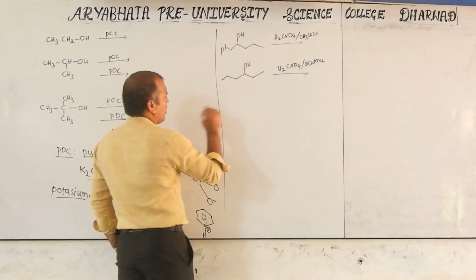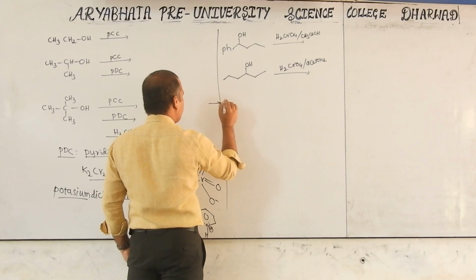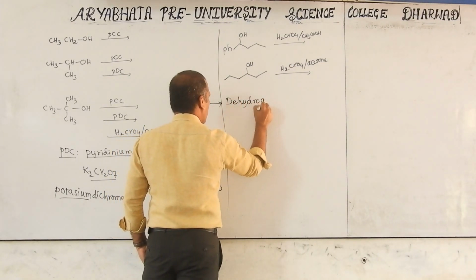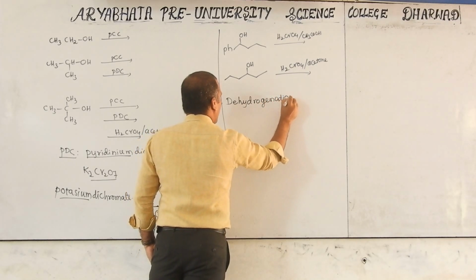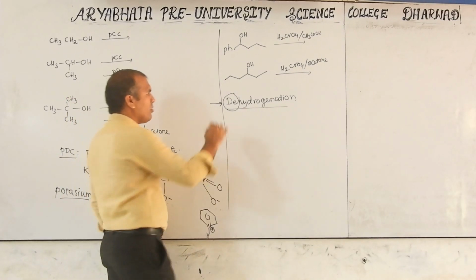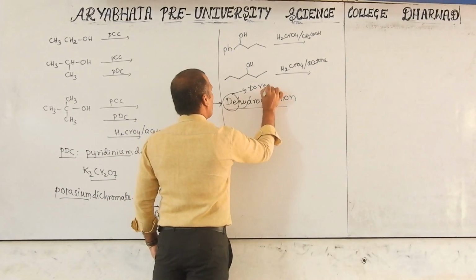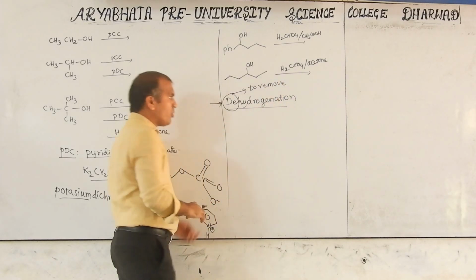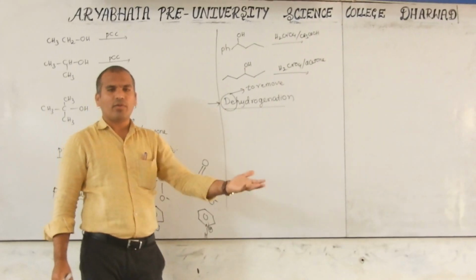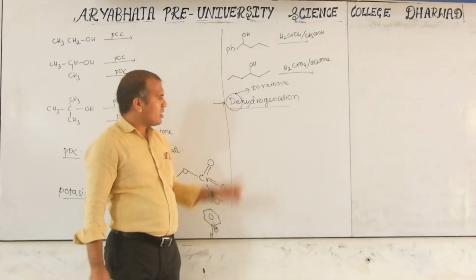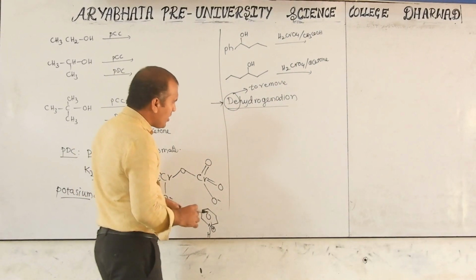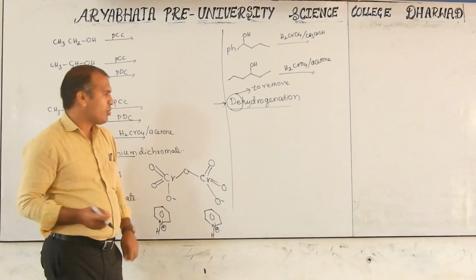Now one more oxidation reaction, that is also dehydrogenation. Dehydrogenation: de meaning what, in chemistry? To remove. What do we have to remove? Hydrogen. Dehydrogenation means to remove the hydrogen. Removal of hydrogen is called oxidation. That's what it is. In this reaction, sometimes elimination is also possible. That I will show you here.